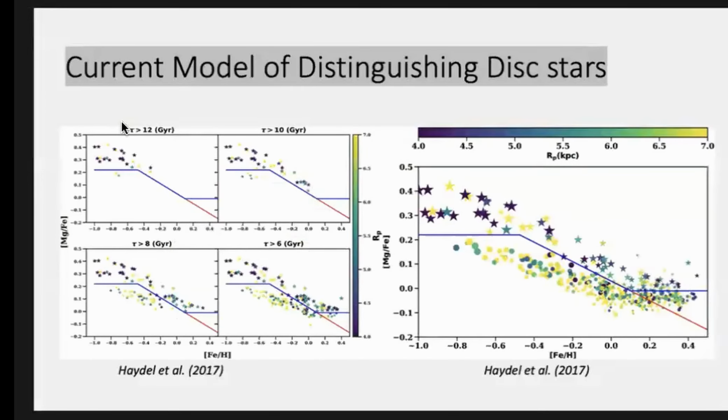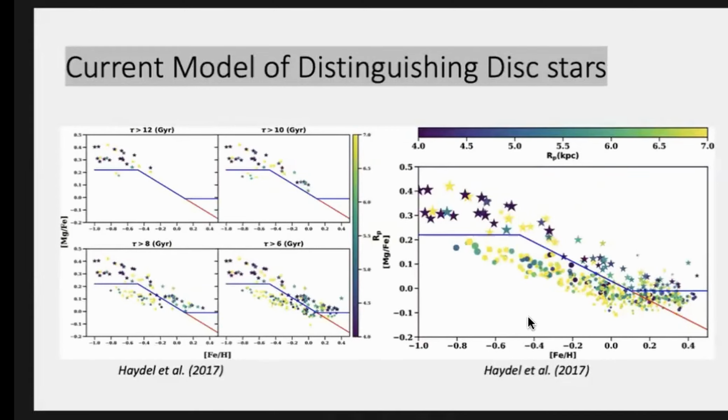So back to the thick and the thin disk stars. Currently, how are these stars being separated? If you look at, for instance, the study by Hayden et al. 2017, when you look at the elemental balance against metallicity for various age sequences, in order to distinguish between the old and young stars, a line is just drawn from the point where both stars are present, and they use that method to separate them.